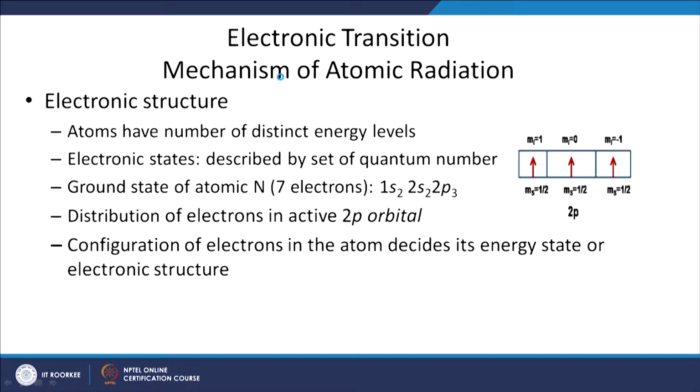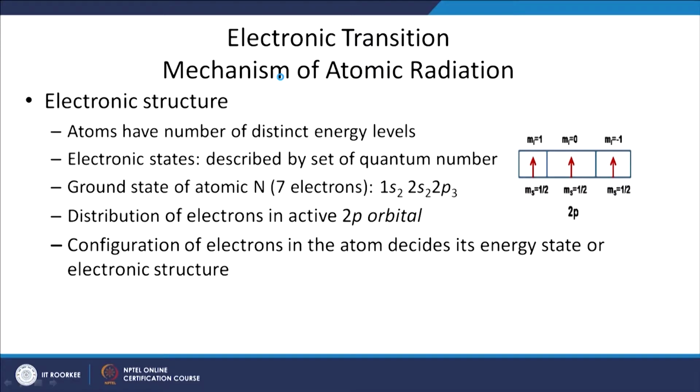Understanding of emission and absorption in atoms is relatively easy because atoms do not have vibration and rotation modes of energy storage. Atoms store energy based on their electronic structure. So, this requires a little bit of understanding of the electronic structure that you might have learned in class 12th. We represent the electronic structure of any atom by its quantum numbers. For example, here the ground state of atomic nitrogen has been taken. Atomic nitrogen has 7 electrons,